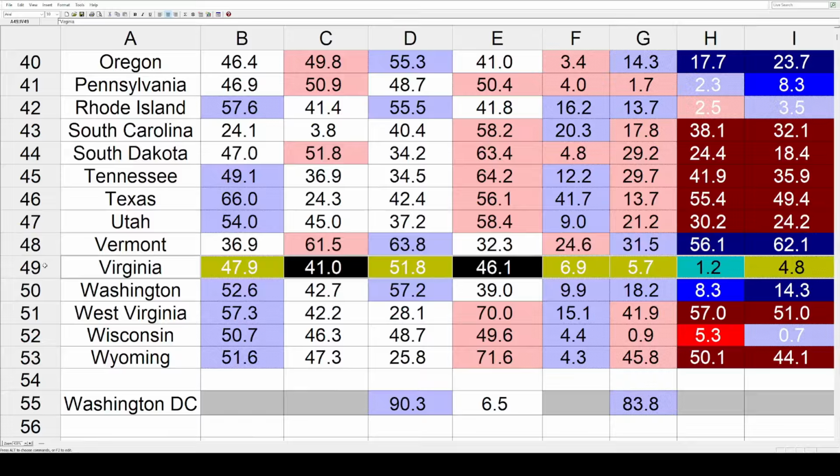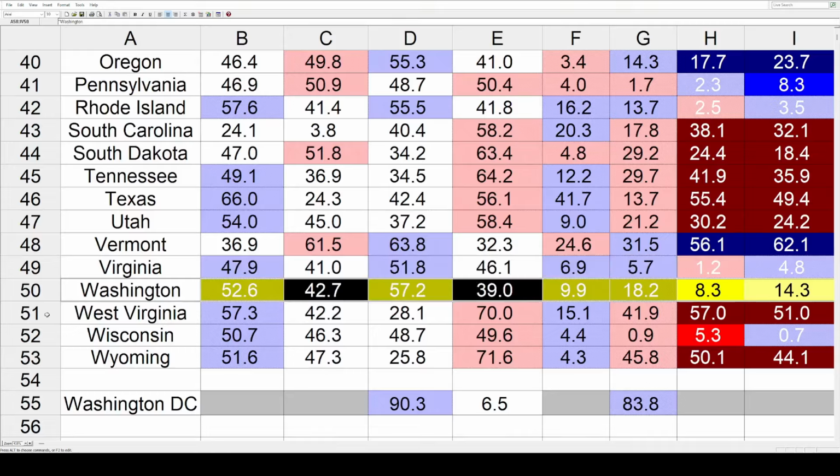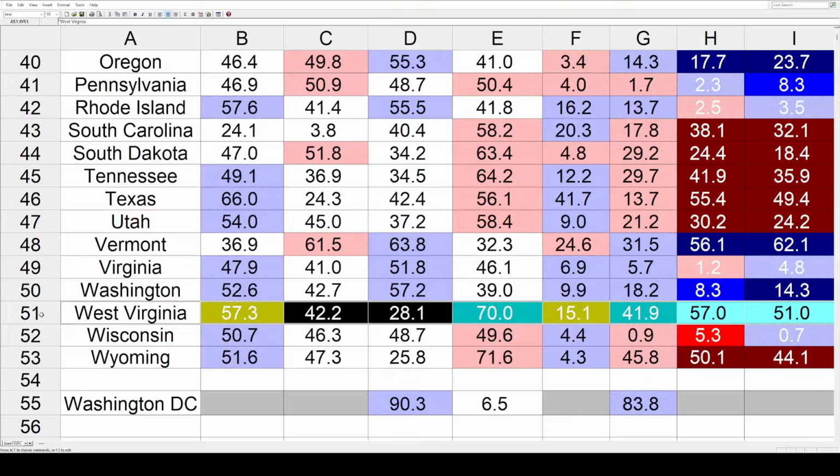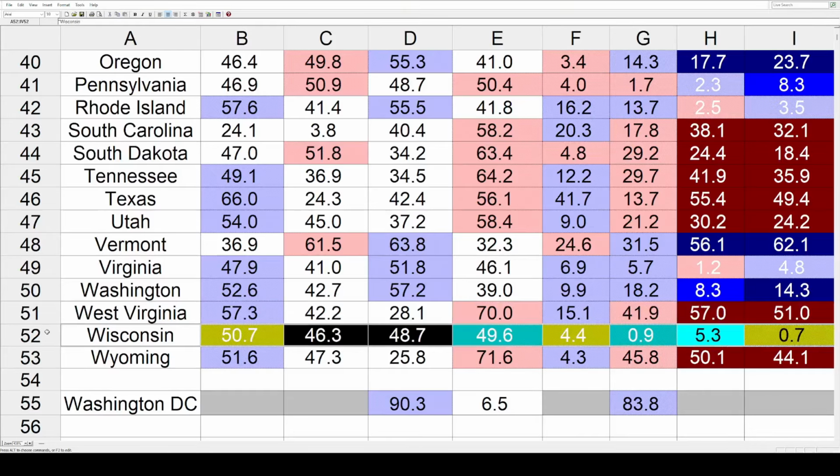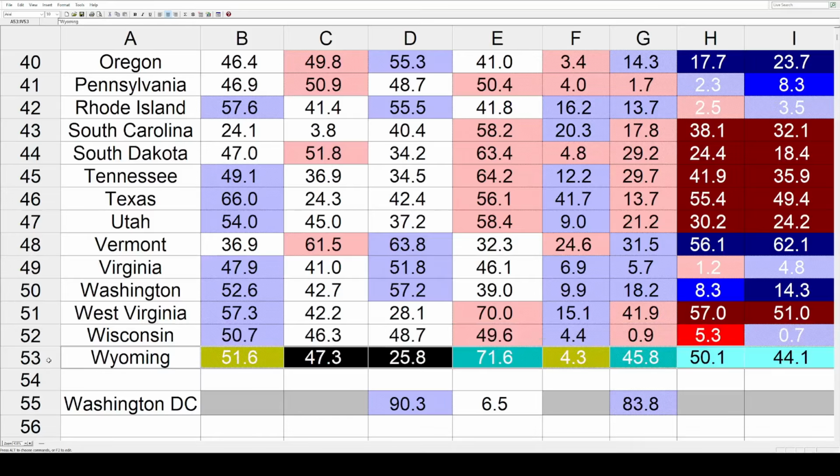Then toward the GOP, we've got South Carolina 32.1, South Dakota 18.4, Tennessee 35.9, Texas a big 49.4, and Utah 24.2. Vermont had the biggest blue trend out of all the states, coming in at a significant 62.1. Virginia way less at 4.8. Washington is at 14.3. West Virginia is a gigantic red trend at 51. Wisconsin a tiny blue trend of 0.7, and Wyoming is back up there toward the right at 44.1. So those are all the states and all the trends.